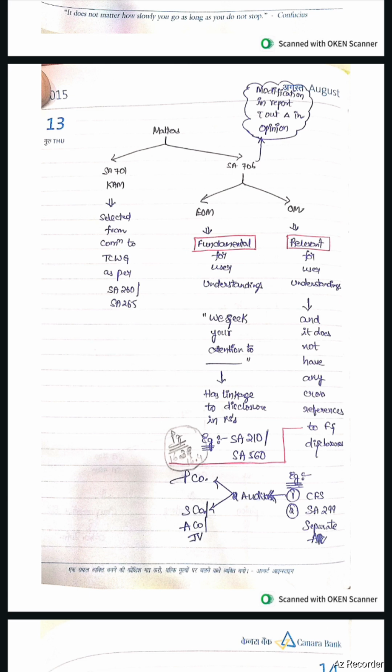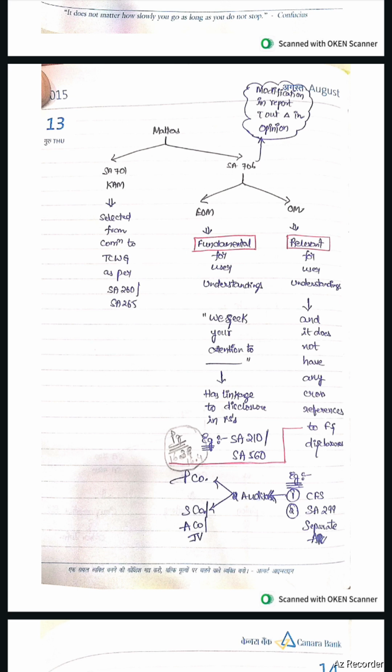What is the management responsibility? Management responsibility hint is PA MAFI. PA, preparation of books of accounts. M, managerial activities. A, asset safeguarding. F, preparation of financial statements. I, implementation of internal controls and internal financial controls.